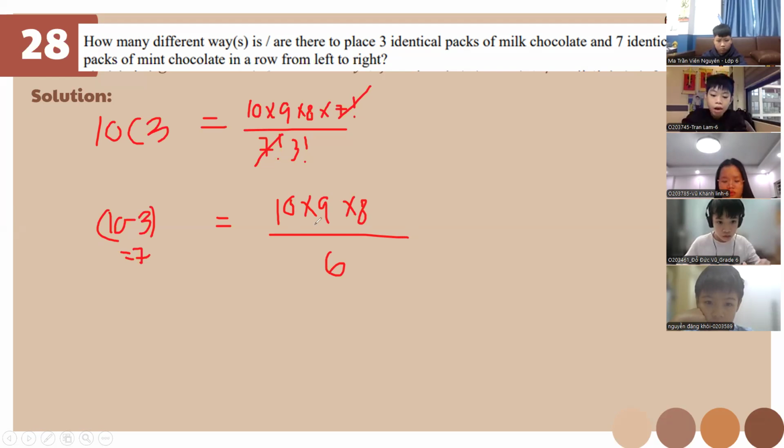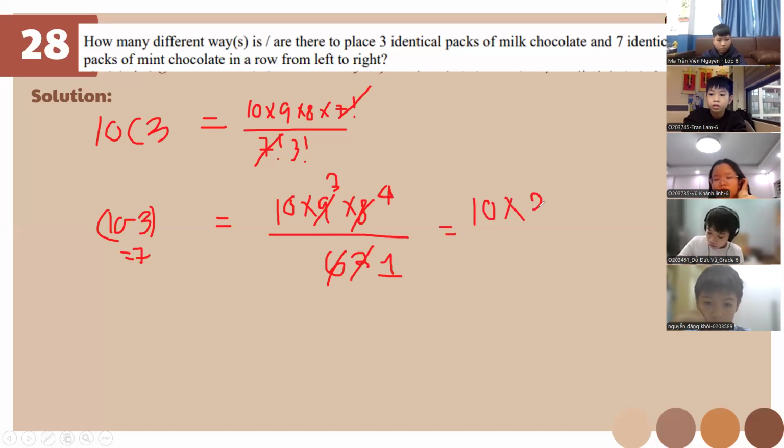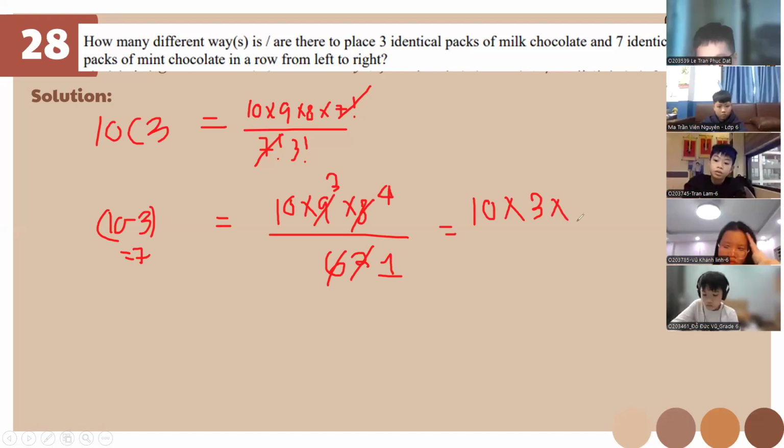Then this 9 over 3 becomes 3, 8 over 2 becomes 4. Is this correct? So we'll be left with 10 times 3 and times 4. That's 120. Okay, very good. So, questions for this, class?